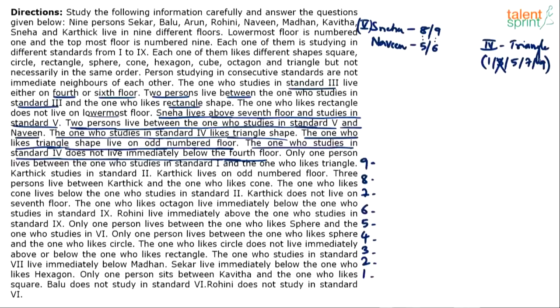That's the idea. Right? Only one person lives between the one who studies in standard 1 and the one who likes triangle. So basically between the 4th standard floor and the 1st standard floor there is only one person. Again, it can be interchanged. It can be like the 4th standard can come below or the 1st standard can come above.